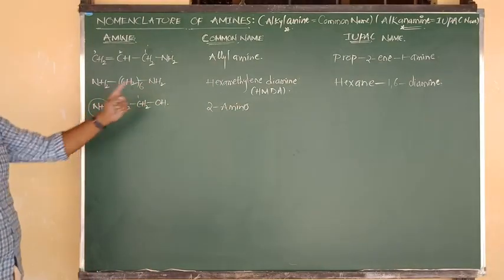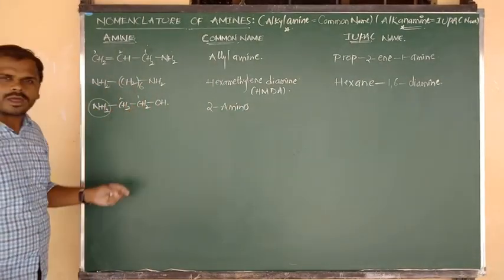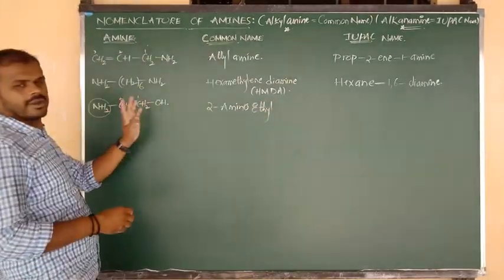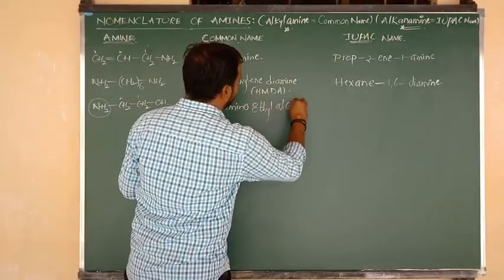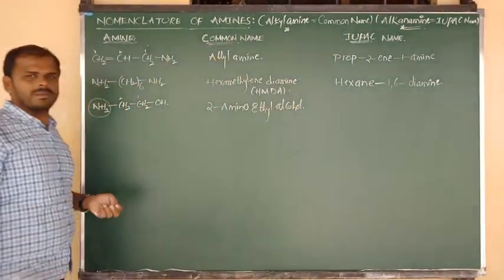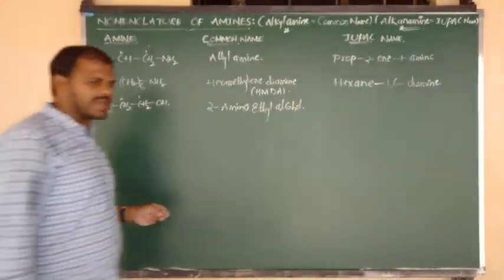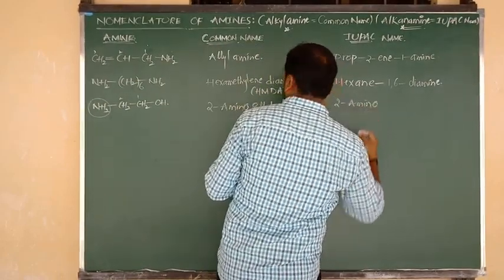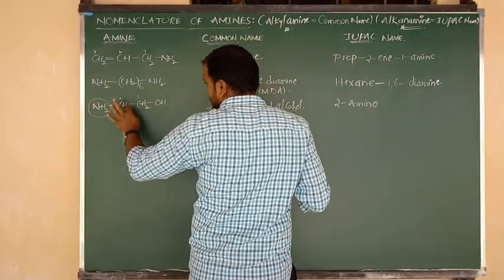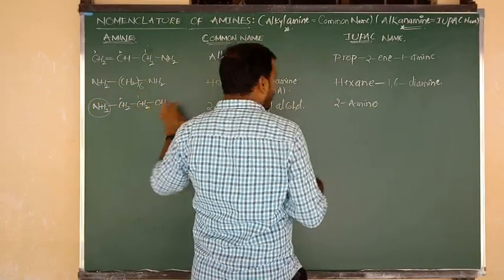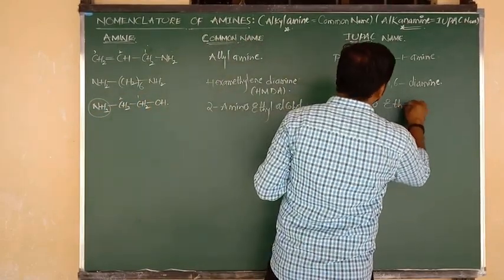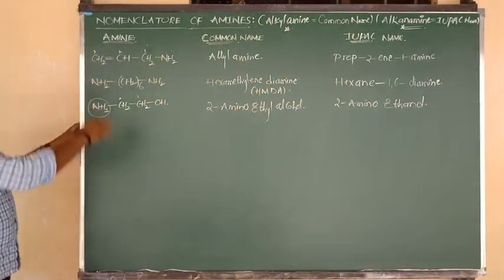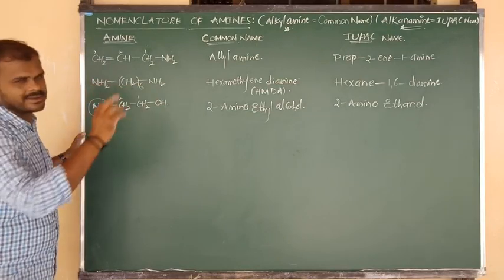Amino means it is going to act as a substituent. The remaining 2 carbons mean we can say ethyl. Ethyl connected to OH, so we can say ethyl alcohol. And what will be its IUPAC name? Again the second carbon is connected to the side chain, which is 2-amino. 2 carbons means eth, the single bond is ane, and the functional group is ol. So 2-amino ethane plus 1-ol, or we can say 2-aminoethanol. So these 3 are the special compounds, with their common names and IUPAC names.